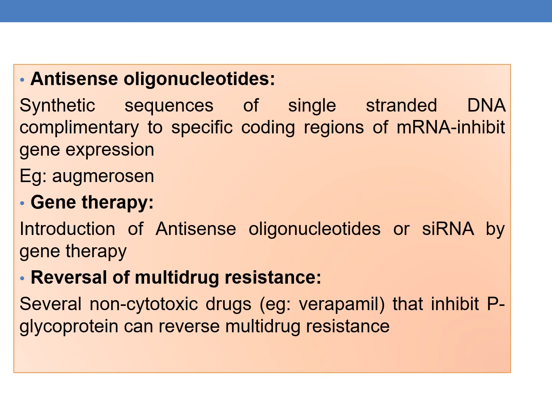The next one is reversal of multi-drug resistance. The majority of multi-drug resistance to anti-cancer drugs occurs due to P-glycoprotein. Several non-toxic drugs, for example verapamil, that inhibit P-glycoprotein can reverse the multi-drug resistance that is associated with chemotherapeutic agents. These are some of the future developments that are concerned with chemotherapy. Thank you.